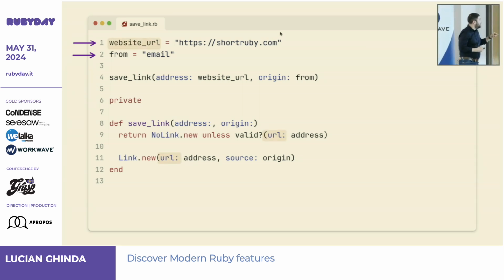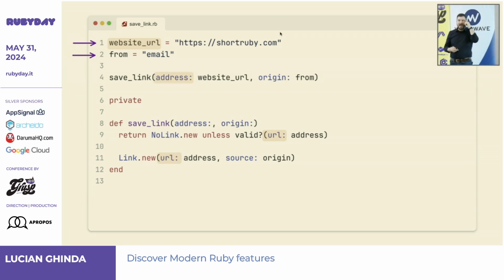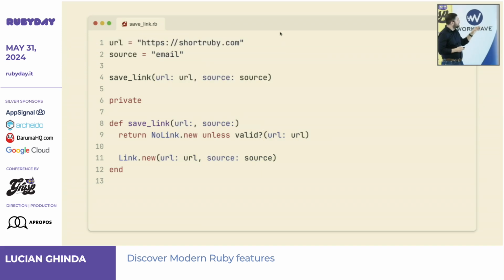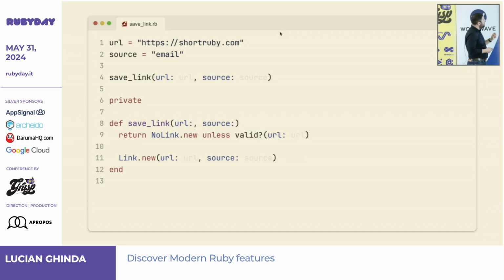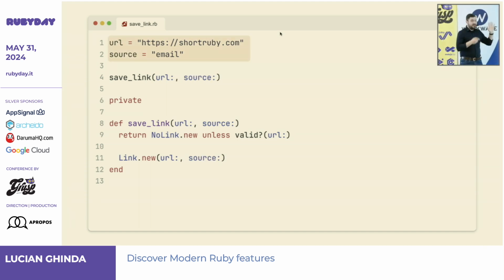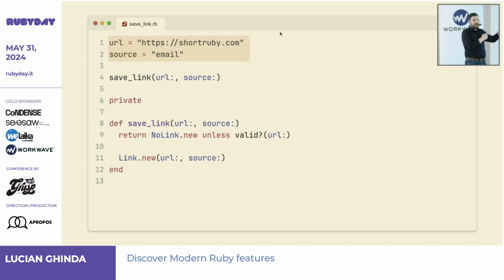It's website, URL, and even address, right? And for me, thinking about hash literal value means I want to bring them together. So I just rename them to be the same naming. Now I can get rid of these extra things here, right? So now the value on top flows through this code, and I can only focus on the top part of it. And I know if I change that, everything follows.